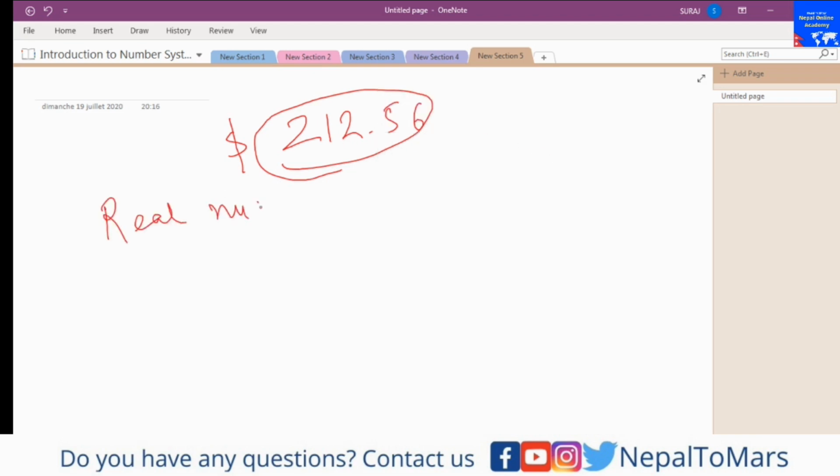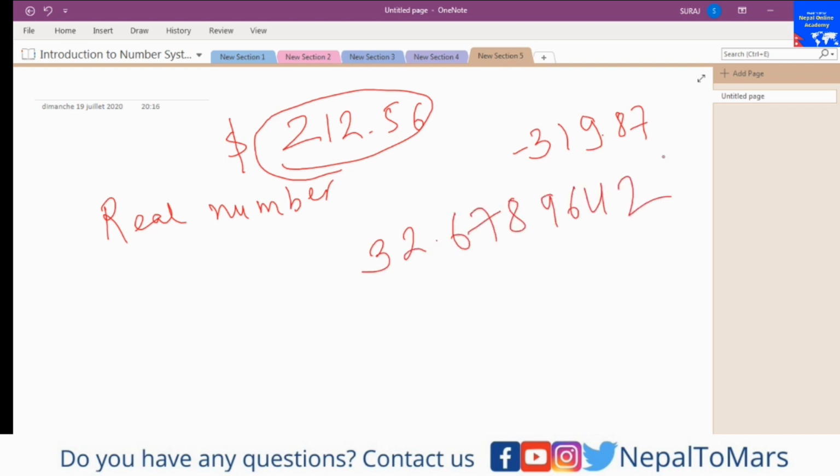Real numbers are anything that is real. It can be negative, like -319.87, or you can write 332.67894. It can go on and on. There is no limit on how many digits you write, either before or after the decimal. So the real numbers are every number. Basically, when we start the number line system, as we can see, this is 0.